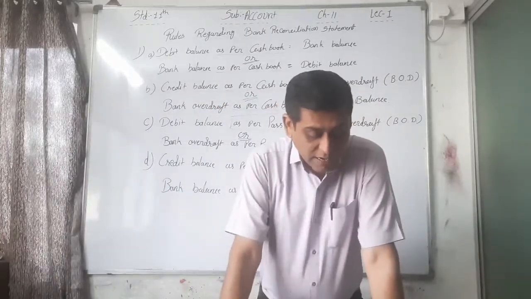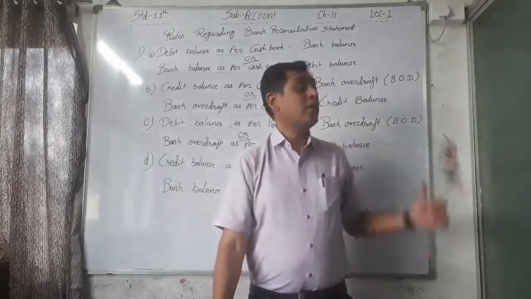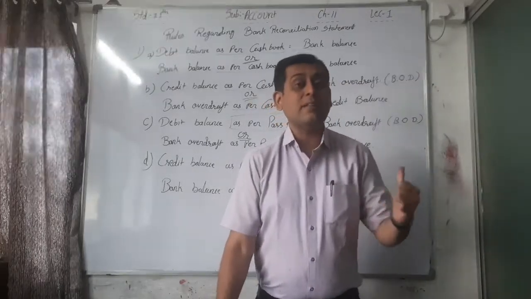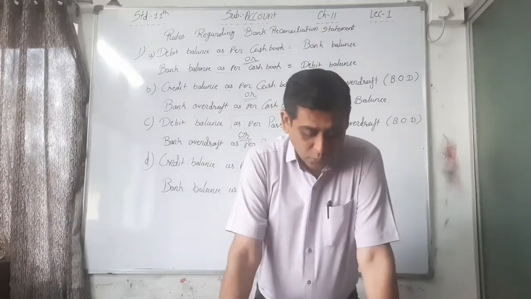Hence an important point is that the bank reconciliation statement is a statement which explains the difference between the two in detail. Between the two means what? Cash balance, bank balance or bank overdraft as per cash book or as per passbook.